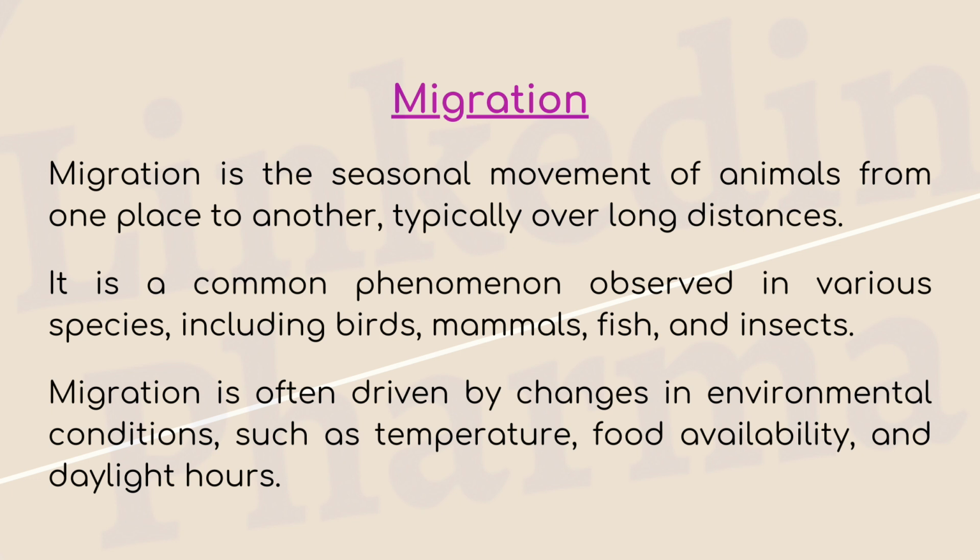Migration. Migration is the seasonal movement of animals from one place to another, typically over long distances. It is a common phenomenon observed in various species, including birds, mammals, fish, and insects. Migration is often driven by changes in environmental conditions, such as temperature, food availability, and daylight hours.